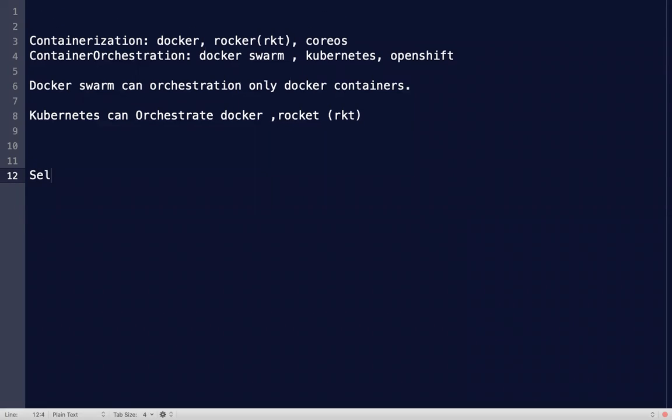We have a self-managed Kubernetes cluster, and we have a managed Kubernetes cluster.